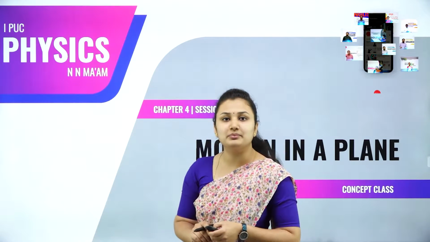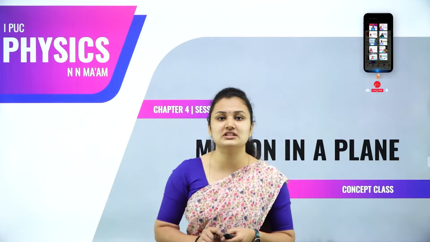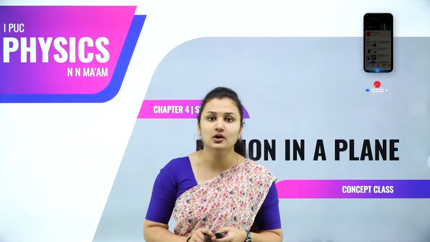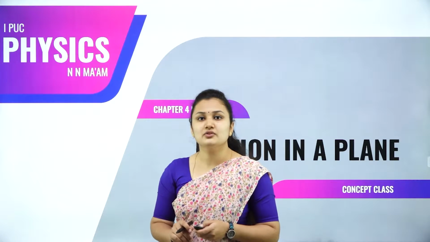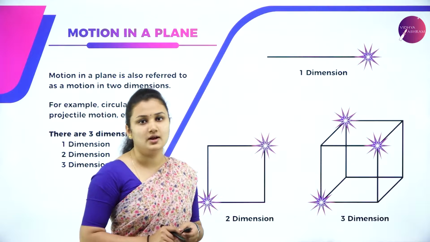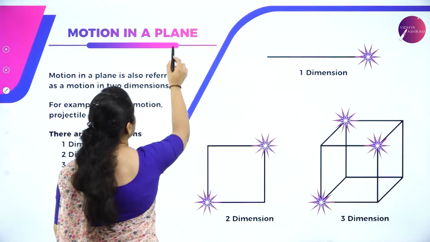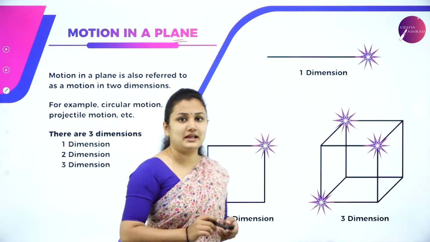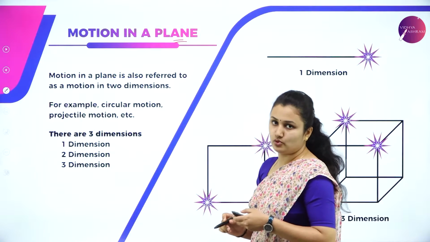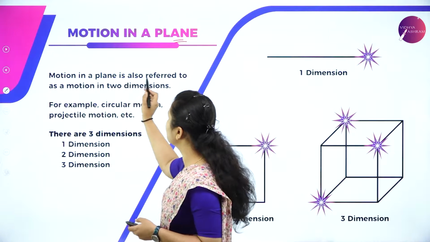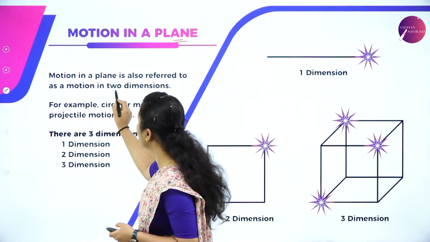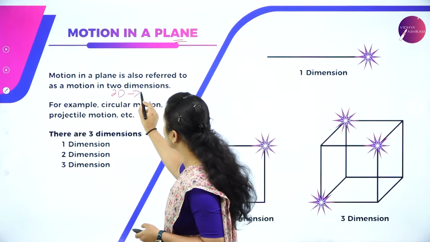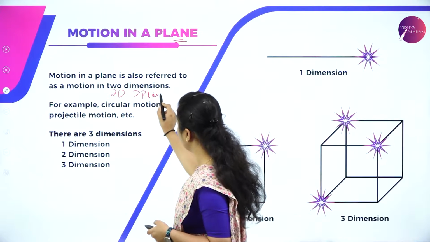So far in chapter 3, we studied what is motion in a straight line, motion in one dimension. So here we shall study two-dimensional motion, that is nothing but motion in a plane. Plane means two-dimensional motion. So motion in a plane is also referred to as motion in two dimensions.